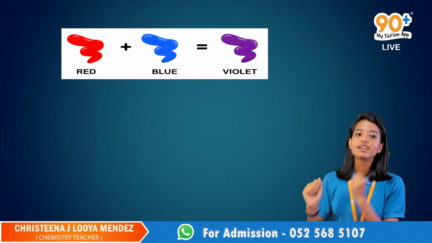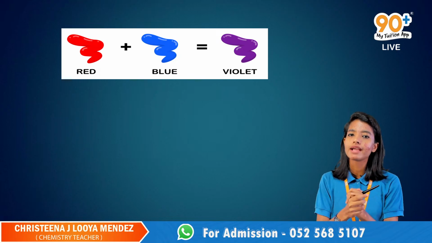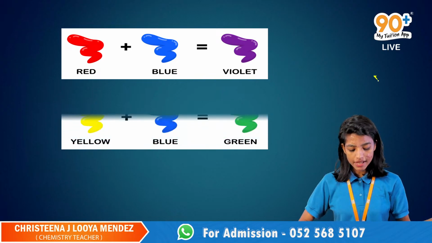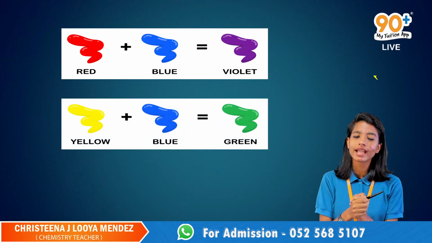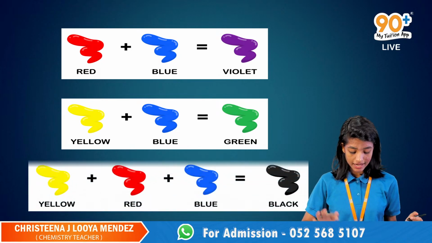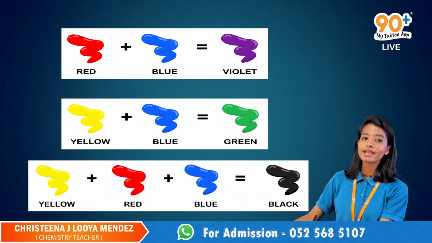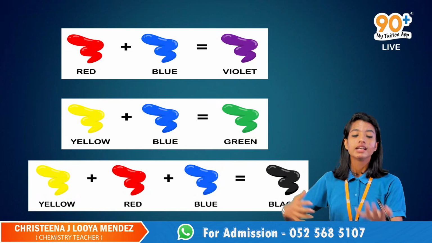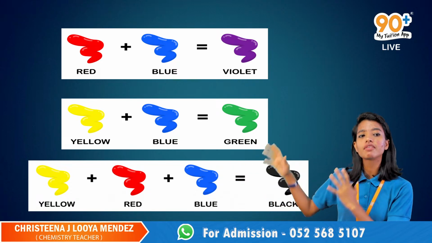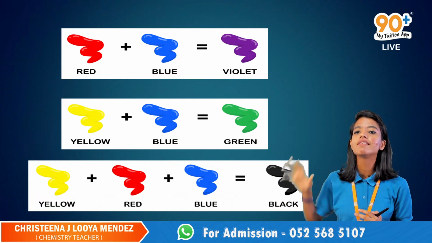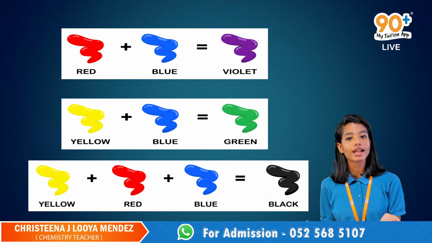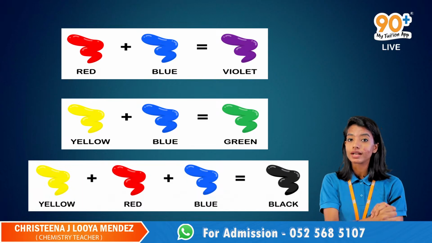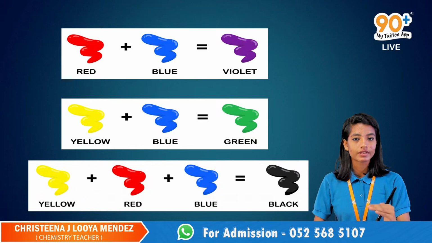Red is a color, blue is another color. When they combine together, they give a single color, violet. Another one: yellow and blue together will give green. And again, yellow, red and blue combined together will give black. So what is this? This is a combination reaction. The colors combine together to give a single color. So what is a combination reaction? Two or more reactants combined together to give a single product.